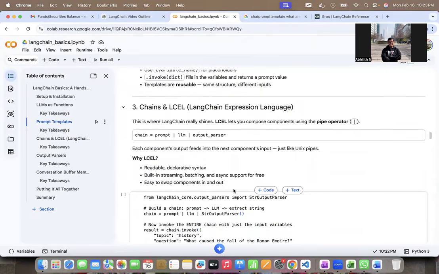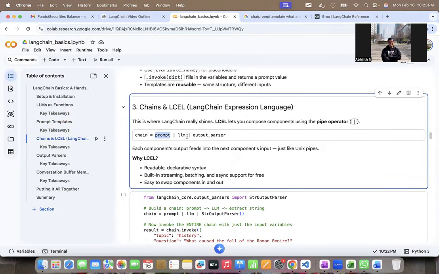Now let's look at the next concept, which is the concept of chaining, right? And this is the core of LangChain. So you can actually chain multiple components. Prompt is an object, LLM is an object, and output parser is an object. Each of these are LangChain objects, and you can basically pipe them. This is like the Unix pipes. It's a syntax of LangChain where you can send the prompt and pipe it to the LLM, and then the LLM's output can be piped to the output parser. This makes the code very readable. It makes the code development organized, right?